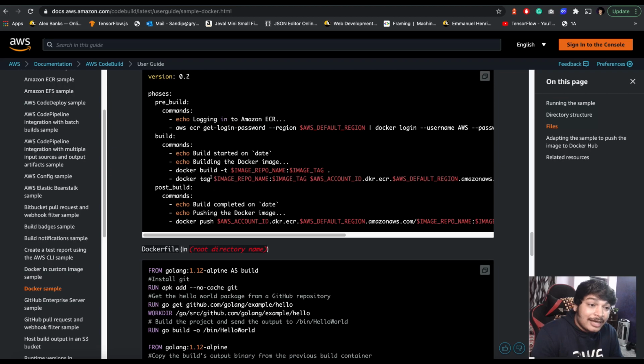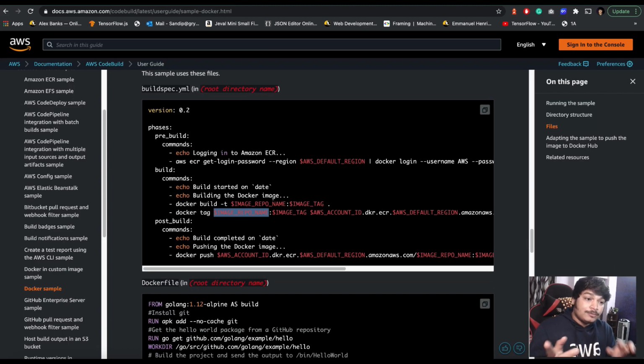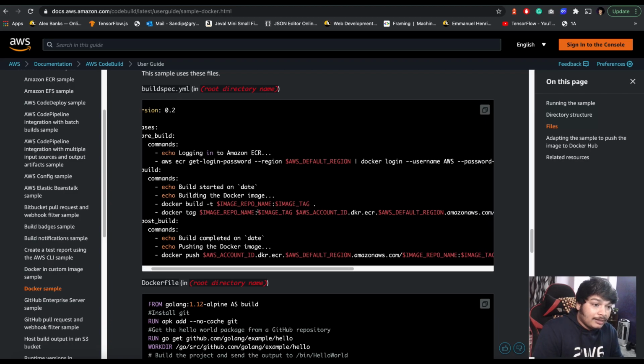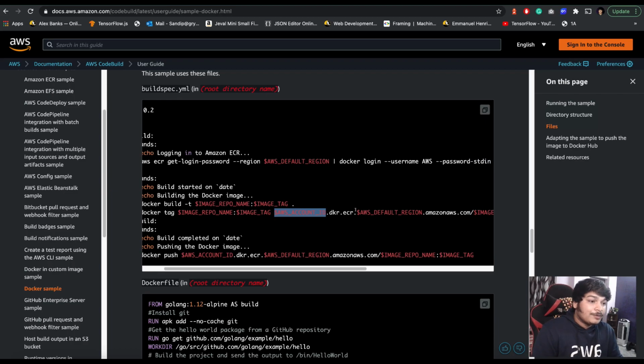These are the environment variables. Image repo name means the name of the image that is in the ECR repo. Then the image tag you set in the environment, and the AWS account ID and AWS default region are also environment variables.